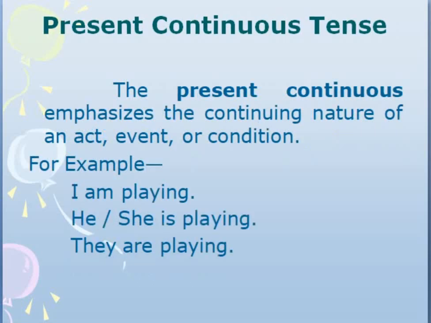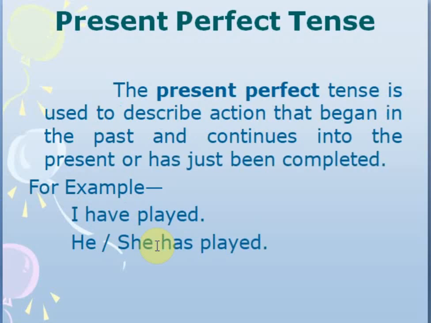Coming to present continuous tense. The present continuous tense takes is, am, or are, and the verb's first form plus ing. I am playing. With singulars we use is, and with plurals we use are.